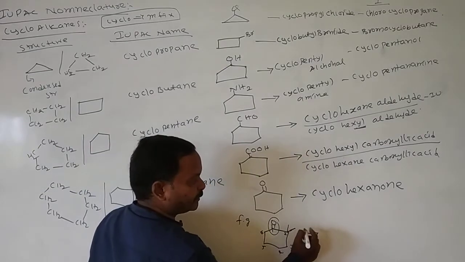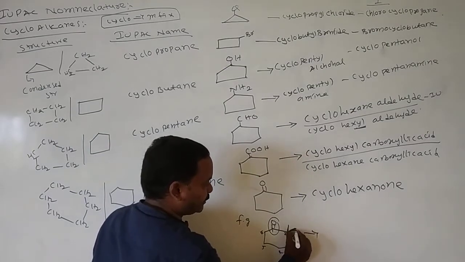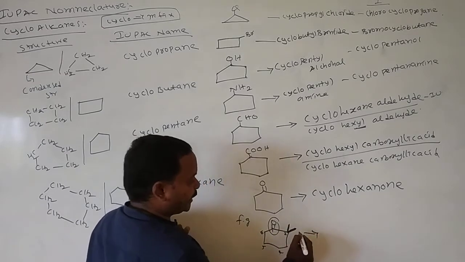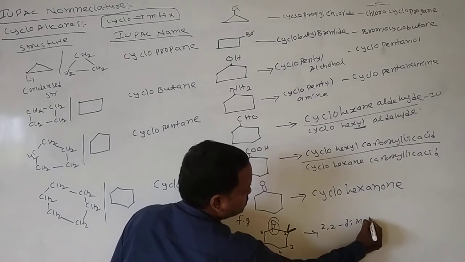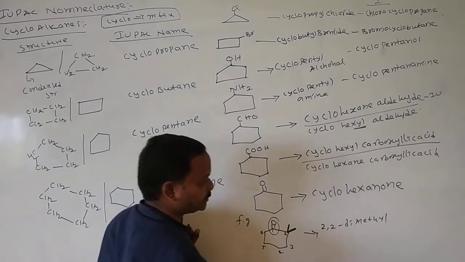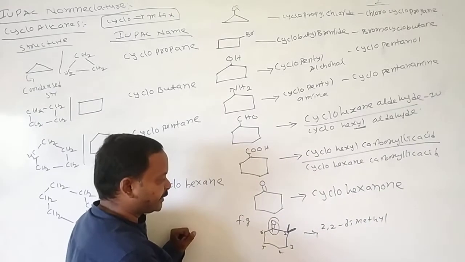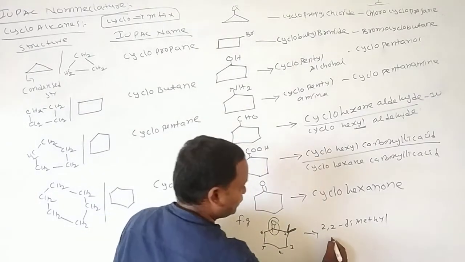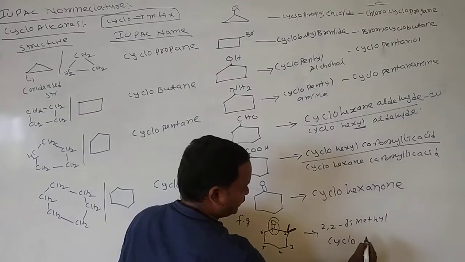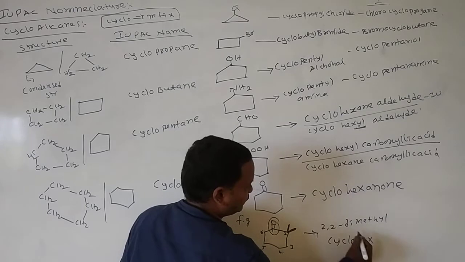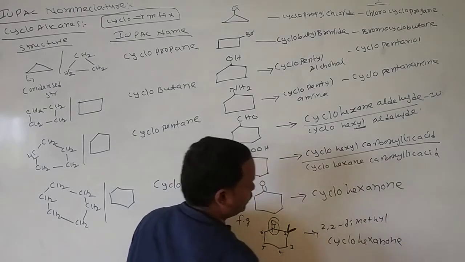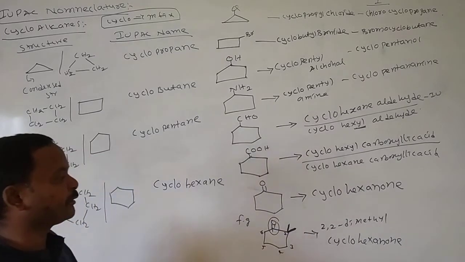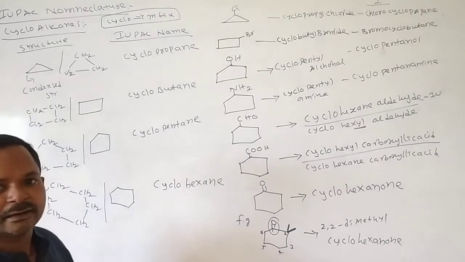These are substituents. Yesterday I said the bond-line structure of methyl is mentioned like this. So 2,2-dimethyl. How many carbons are there? 6 carbon atoms, cyclohex, ane, one: 2,2-dimethylcyclohexanone.